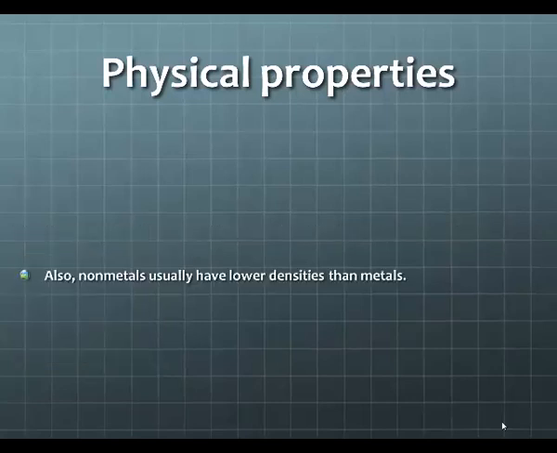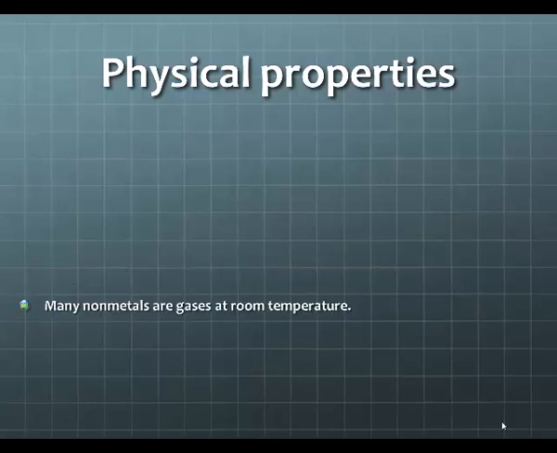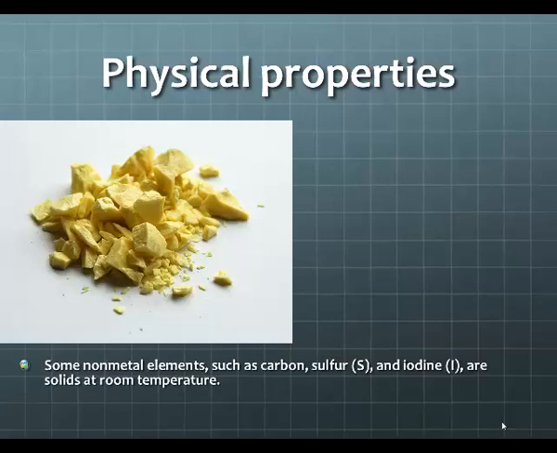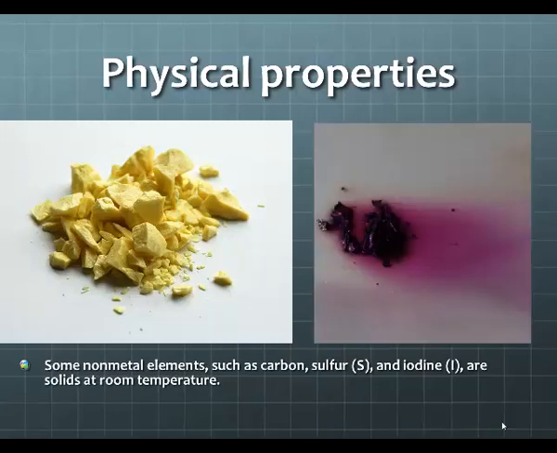Also, nonmetals usually have lower densities than metals. Many nonmetals are gases at room temperature. The air that we breathe consists mostly of nitrogen and oxygen. Some nonmetal elements, such as carbon, sulfur, and iodine, are solids at room temperature. So the picture here shows sulfur and iodine, sulfur on the left, iodine on the right.